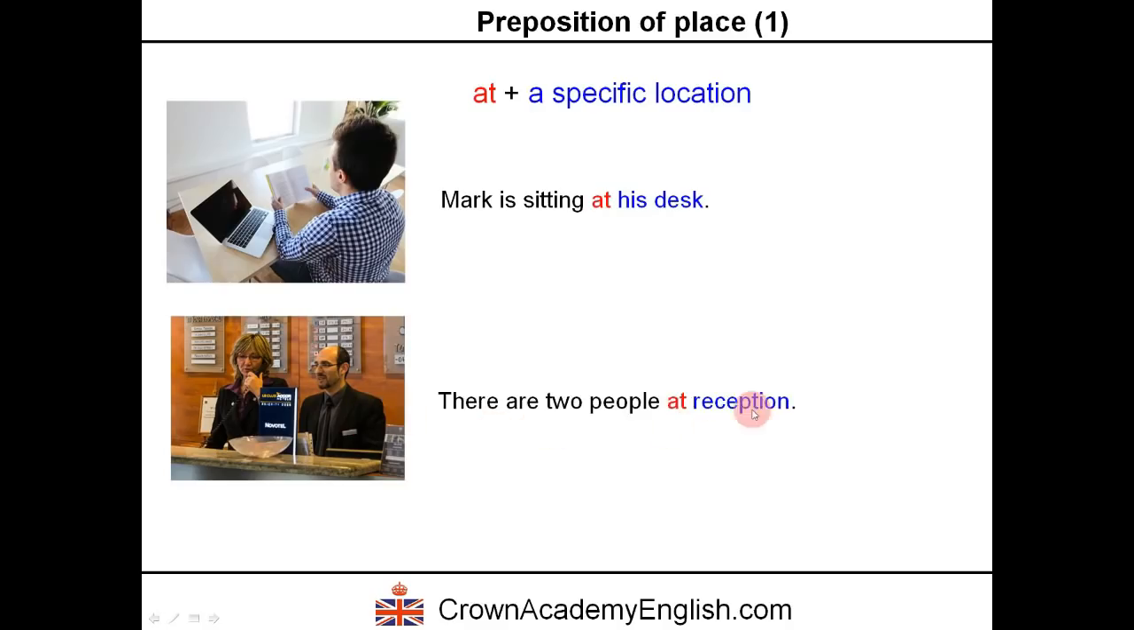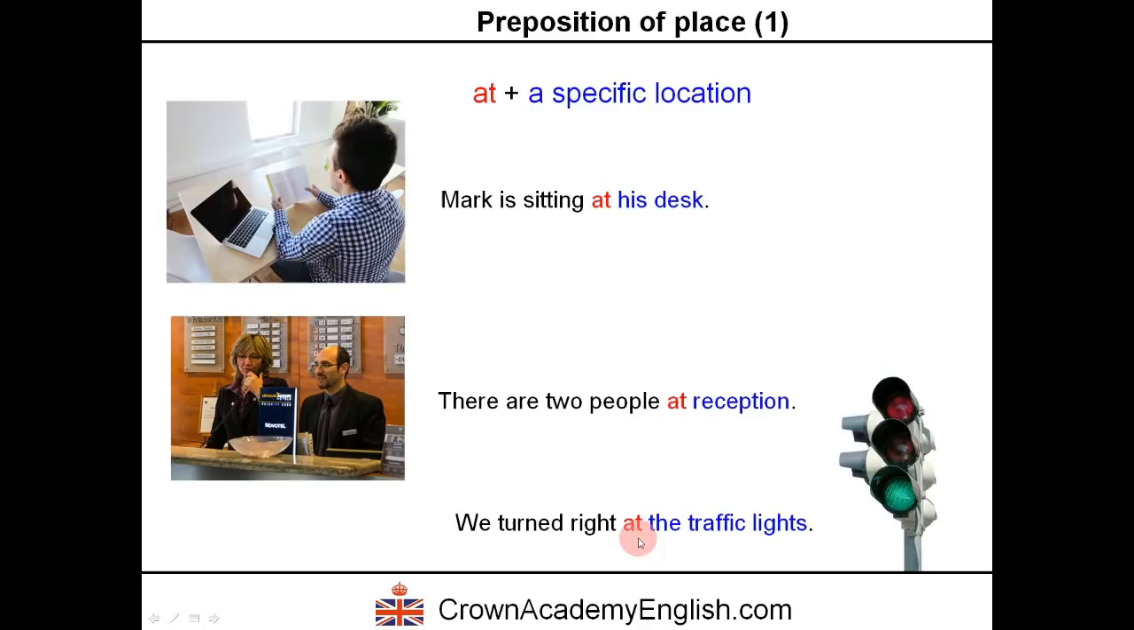There are two people at reception. Two people at reception. So this is the reception of a hotel. We turned right at the traffic lights. At the traffic lights. So here are the traffic lights. And when we arrived at the traffic lights, we turned right. Okay, so at followed by a specific location.